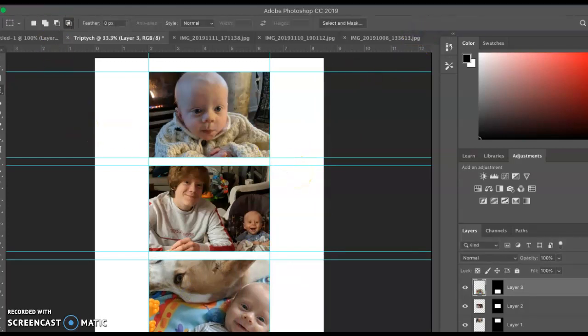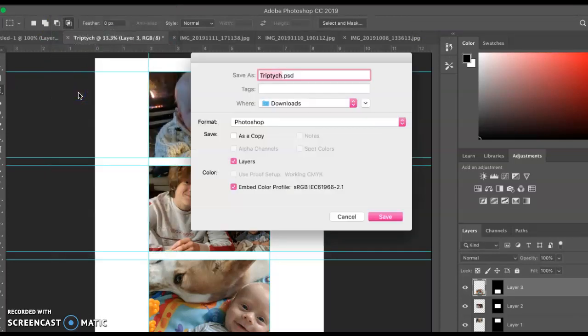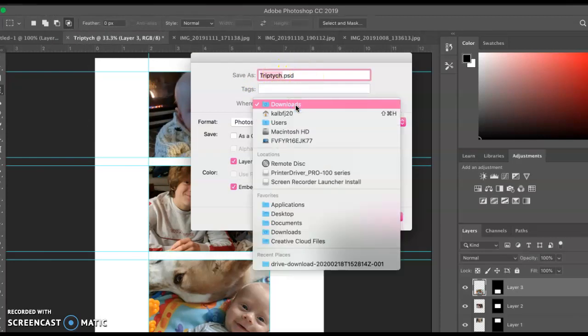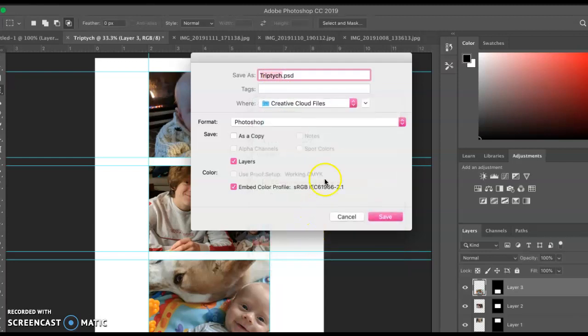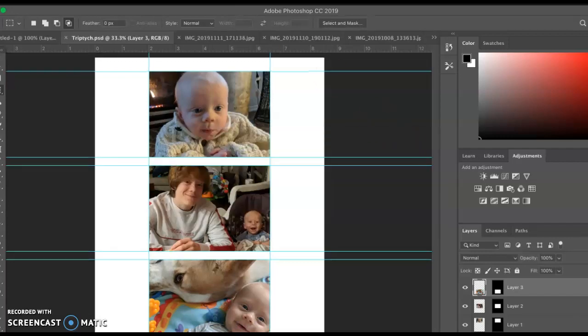Now if I go in to save this, I'm going to do File, Save As. And then triptych is fine, PSD is fine, but instead of going to downloads, I want to make sure that it is going to my Creative Cloud files. That way it's not taking up any room on my computer. So that looks good. I'm going to hit save. Maximum compatibility, okay. Totally fine there. Alright, so hopefully that works.